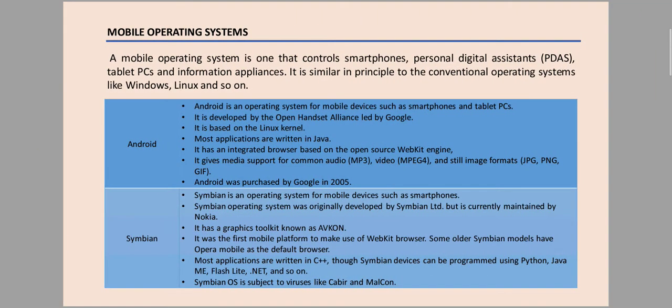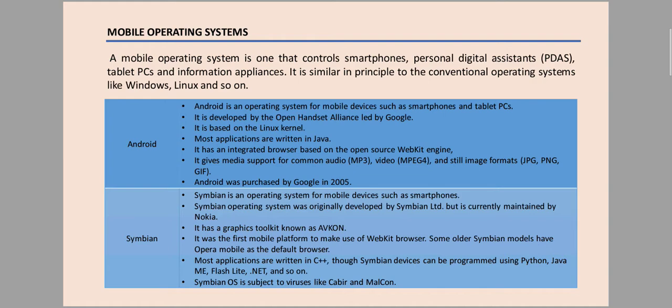Next is the mobile operating system. We all know that a mobile operating system controls the smartphone. You all have a smartphone, and now you are watching my videos on a smartphone. It also controls personal digital assistants, tablet PCs and information appliances. It is similar in principle to conventional operating systems like Windows, Linux and so on.